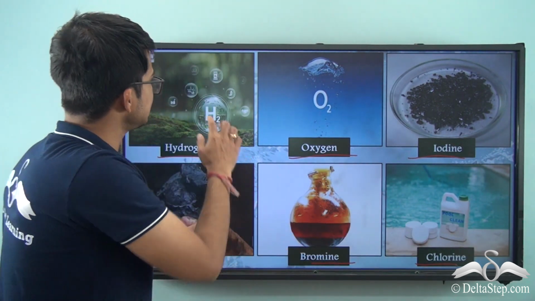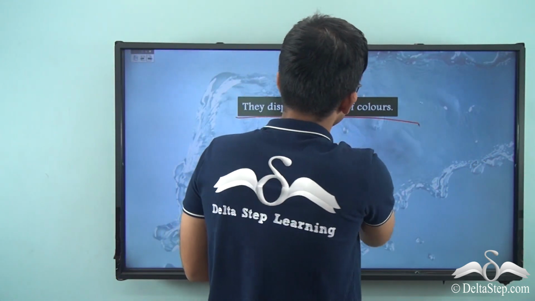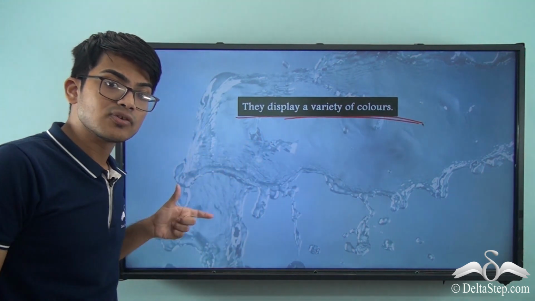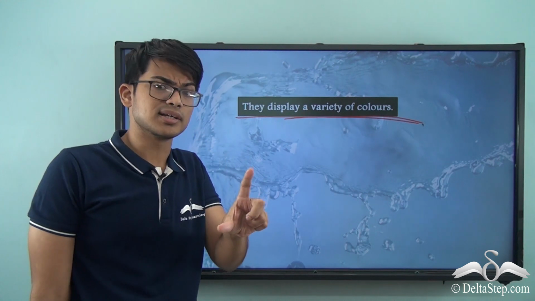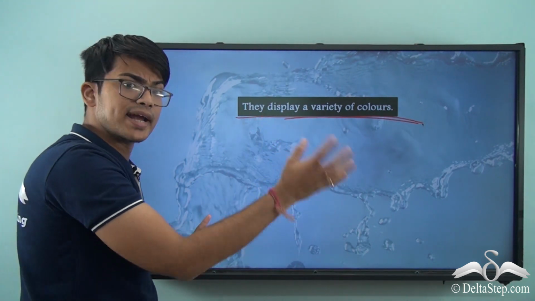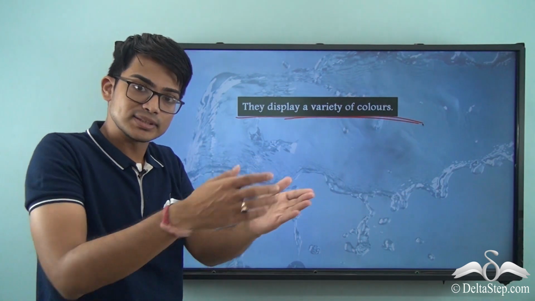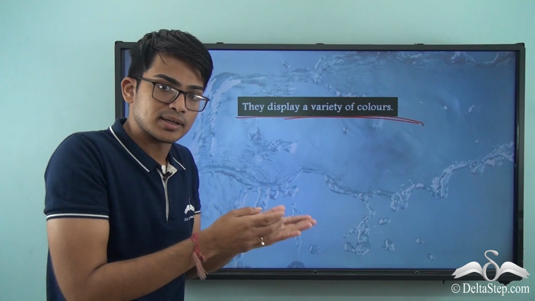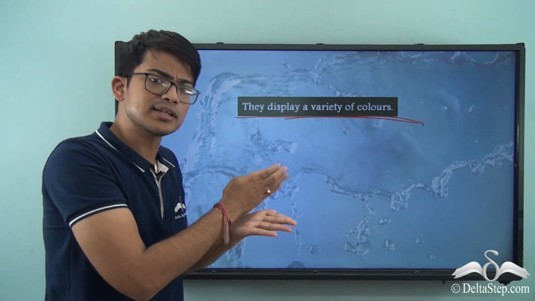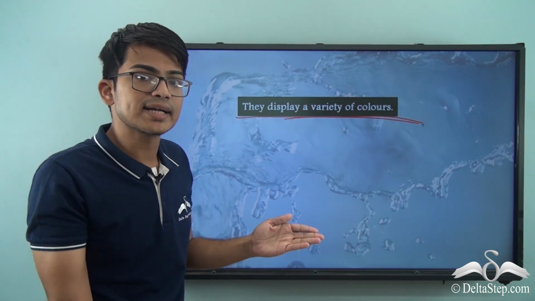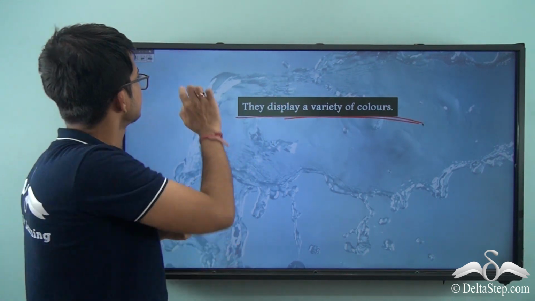So first of all, try to see what are the differences between metals and non-metals. First of all, they display a variety of colors. In case of metals, what did we see? Silvery gray or yellow, particular colors. But in this case, there is a variety of colors. You will always try to contrast. You don't need to remember the features in particular. If you remember the features of one, either metal or non-metal, you can just contrast that and understand. For metals, you had specific colors. In this case, you have a variety of colors.